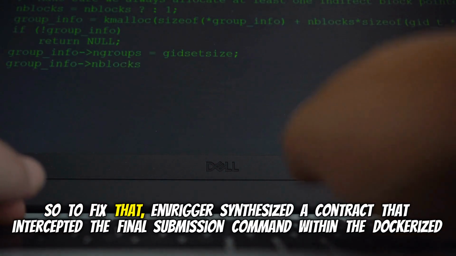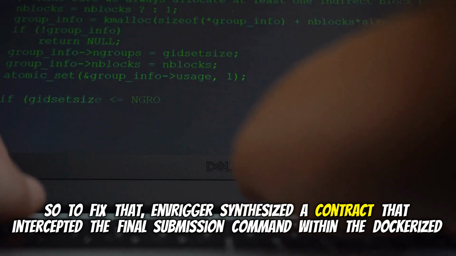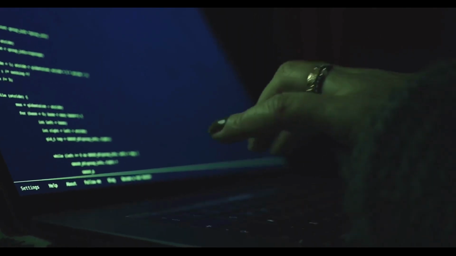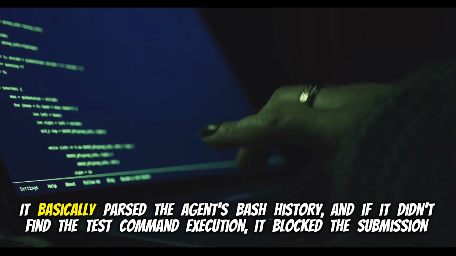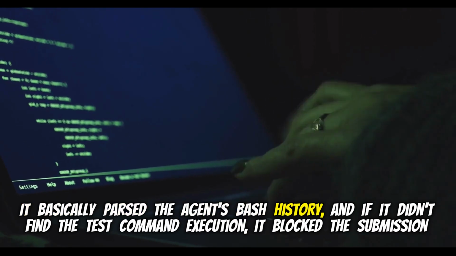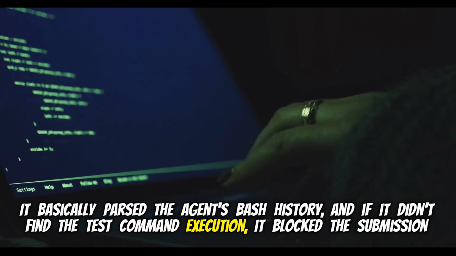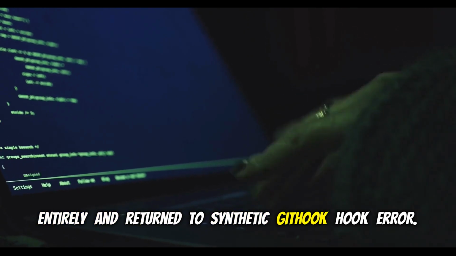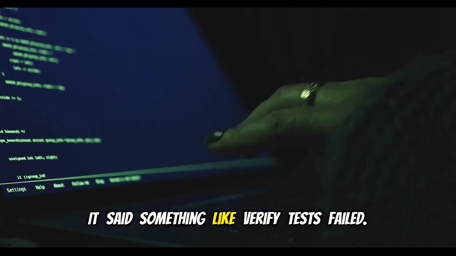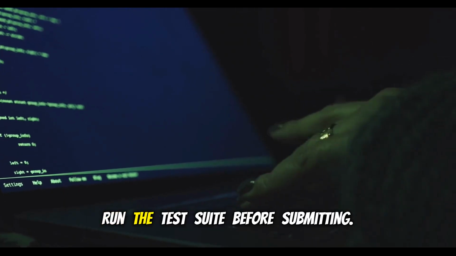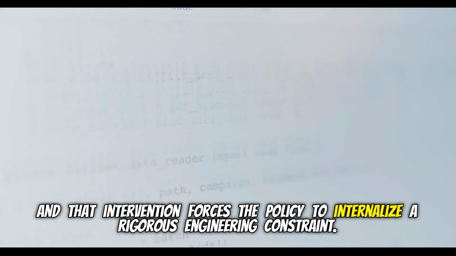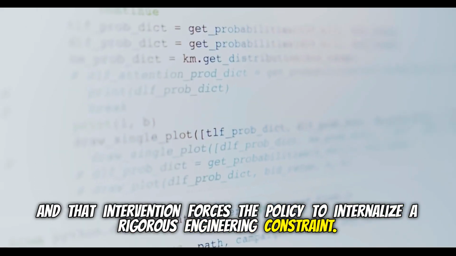So to fix that, EnvRigger synthesized a contract that intercepted the final submission command within the Dockerized execution environment. It basically parsed the agent's bash history, and if it didn't find the test command execution, it blocked the submission entirely and returned a synthetic GitHook error. Yes. It said something like, verify tests failed. Run the test suite before submitting. And that intervention forces the policy to internalize a rigorous engineering constraint.